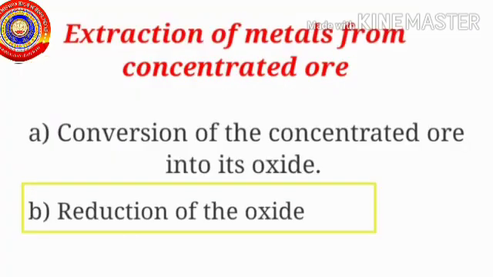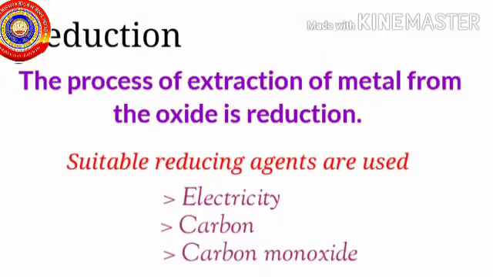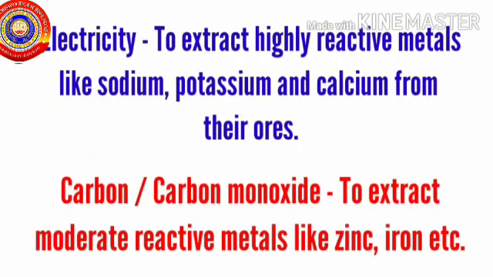The reduction of metal from the oxide is done by using suitable reducing agents like electricity, carbon or carbon monoxide. It is based on the reactivity of the metal. So for highly reactive metals, we use electricity as the powerful reducing agent. For moderately reactive metals, we use either carbon or carbon monoxide.